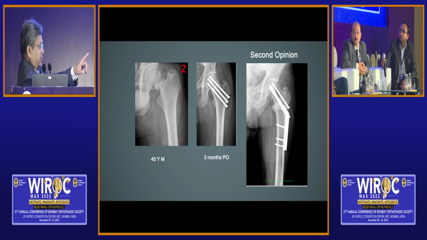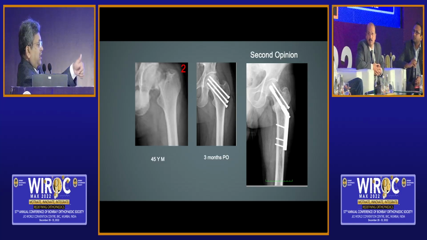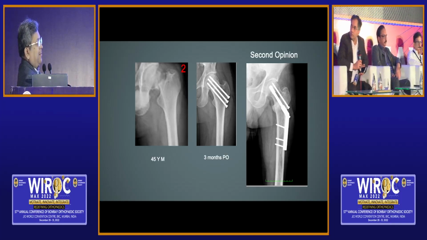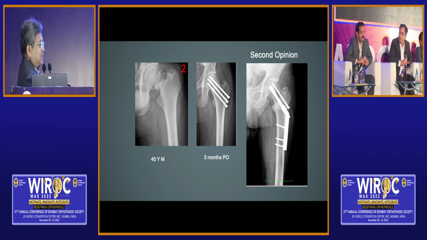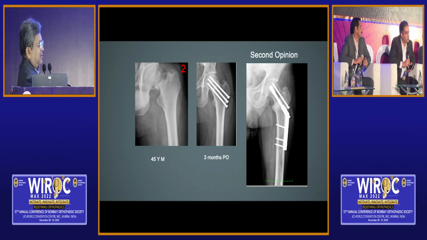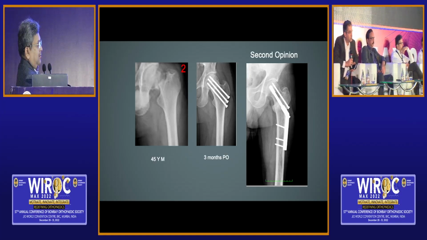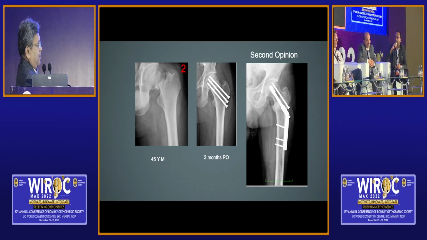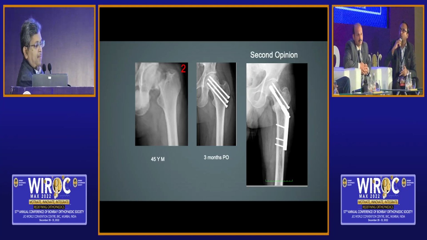Maruti suggested DHS and a derotation screw. Don't you think this is a better construct implant-wise, biomechanically stronger for such a fracture? The DHS with derotation screw, by literature, is one of the strongest constructs for any neck of femur fracture. But whether that is required or not, my preference for DHS with derotation screw is more for basicervical fracture rather than transcervical or subcapital fracture.